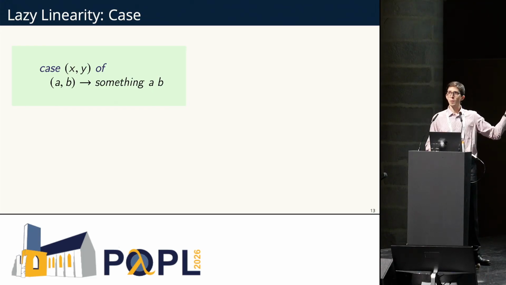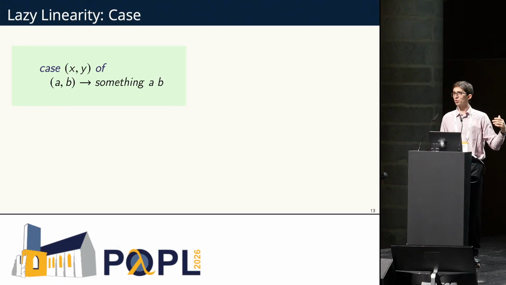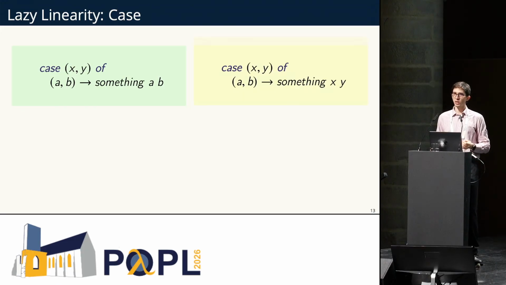We have pattern matching on a tuple, which is already evaluated. This is just x, y. We match on a and b, and then we do something with both a and b. This is already accepted in linear Haskell. This is accepted traditionally.